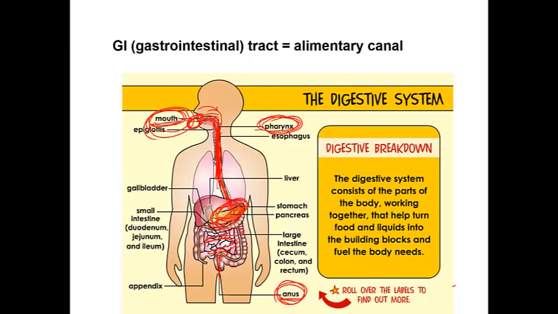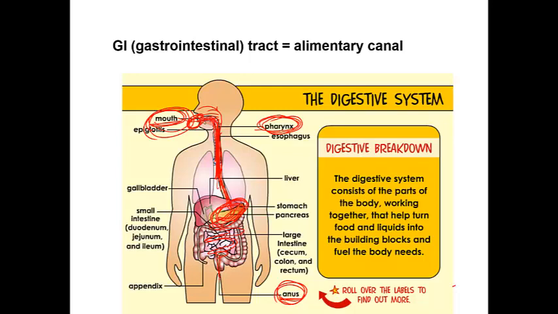The first part of your digestive system is the mouth, which cuts down the food into small particles and mixes it with saliva that's secreted by the salivary glands, which digest the starch into sugar.